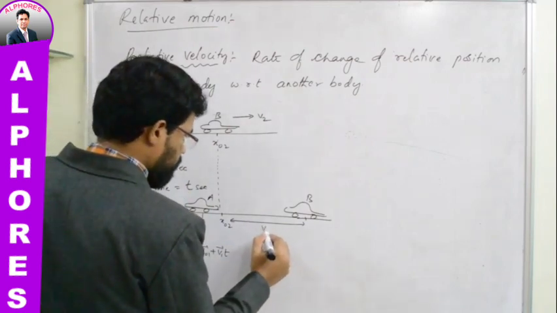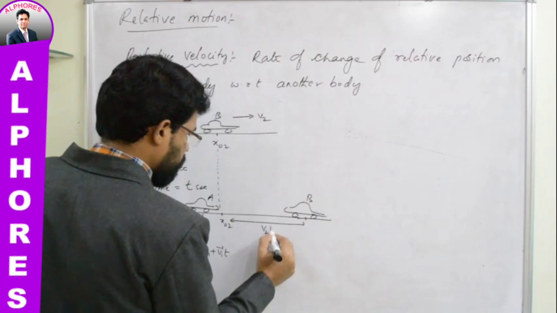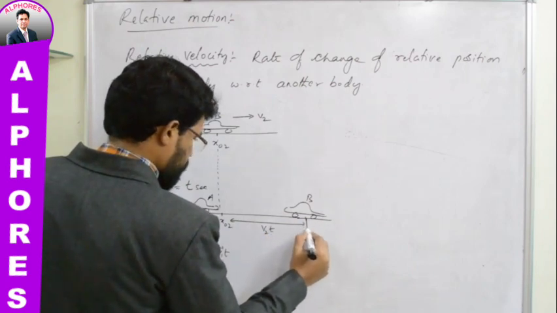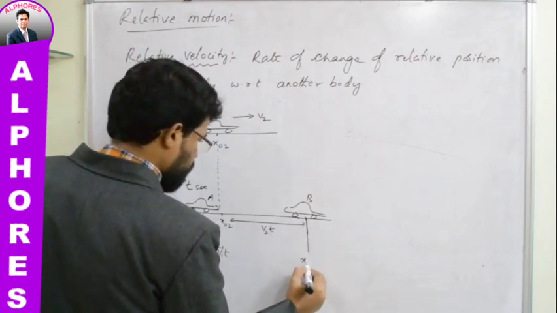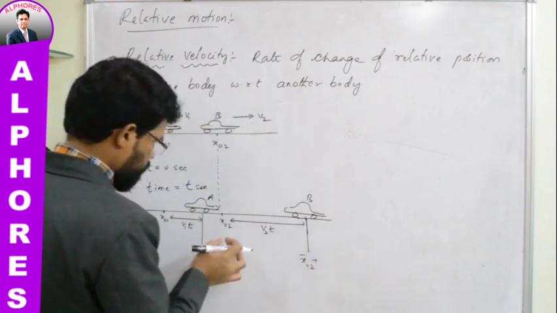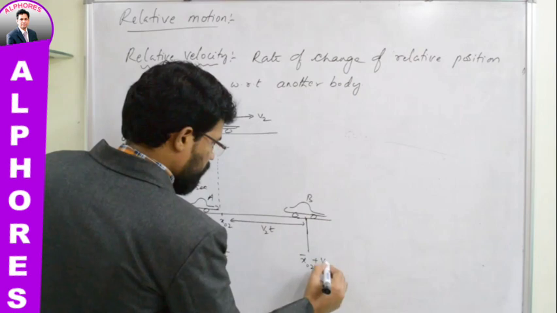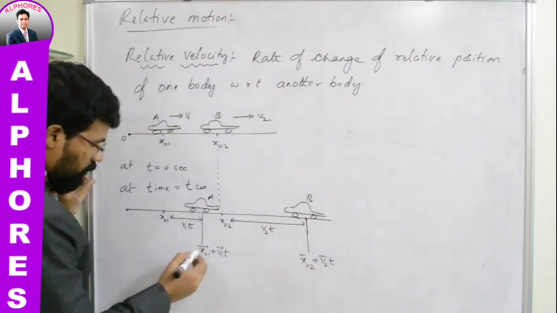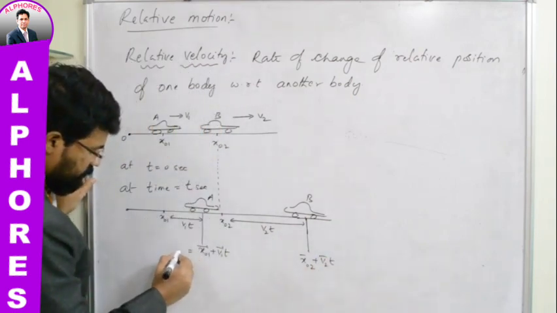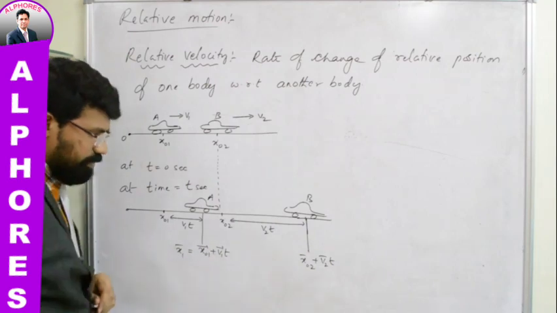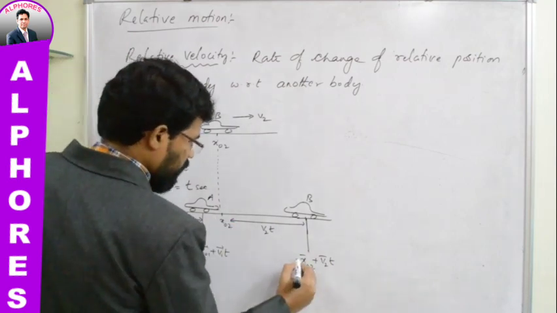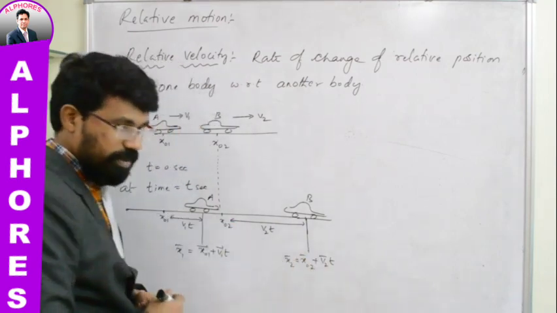So here the displacement is equal to v2 into t. So how can the new position be written? x02 bar plus v2 bar t. I will call this new position x1 bar corresponding to car A. Corresponding to car B, I will call it x2 bar.